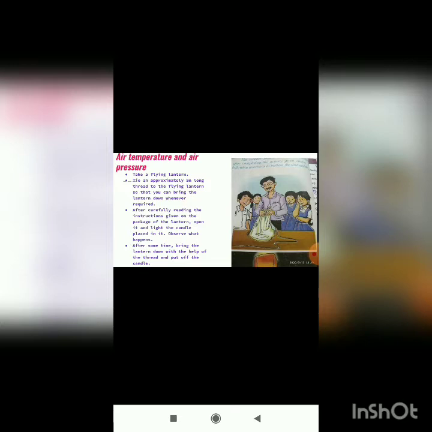So what has been taken over here? A flying lantern, and we have to tie a 5-meter long thread to the flying lantern so that we can bring the lantern down whenever we require. After carefully reading the instructions given on the package of the lantern, open it and light the candle placed on it. Observe what happens. After some time, bring the lantern down with the help of the thread and put off the candle. So after some time, what do we have to do? We have to bring the lantern down with the help of the thread and put off the candle.